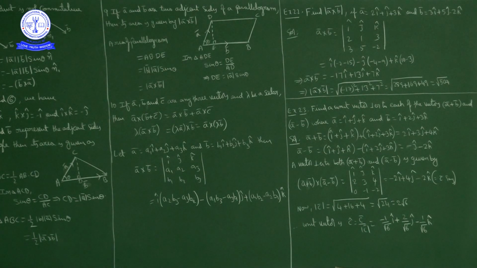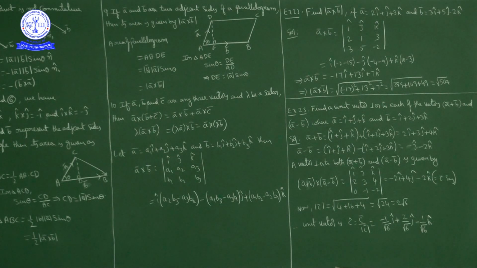Actually A bar cross B bar is magnitude of A bar into magnitude of B bar into sin theta into n cap. If you take modulus on both sides of A bar cross B bar, modulus of A bar cross B bar is equal to modulus of A bar into modulus of B bar into sin theta into modulus of n cap. Modulus of n cap is 1. So modulus of A bar cross B bar is modulus of A bar into modulus of B bar into sin theta. So in place of mod B mod A sin theta, what can we write? Magnitude of A bar cross B bar. So area of the parallelogram is modulus of A bar cross B bar. If A bar and B bar are two adjacent sides of a parallelogram, then area of the parallelogram is modulus of A bar cross B bar.